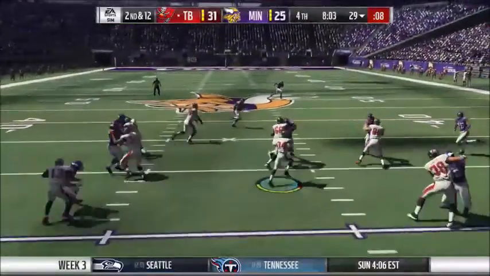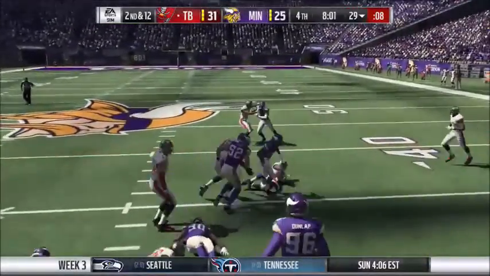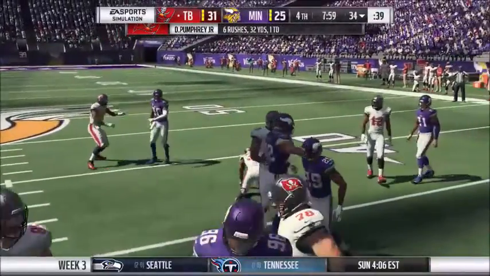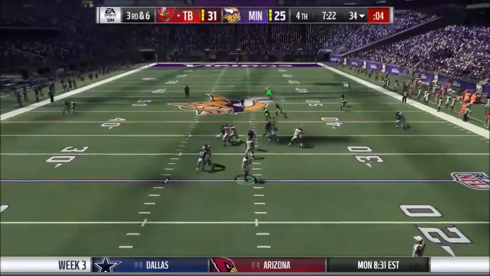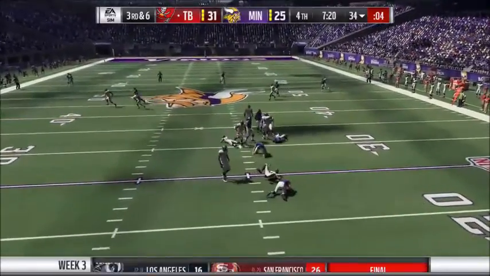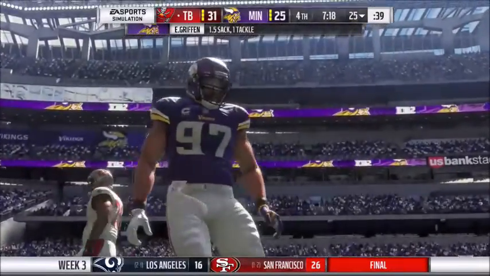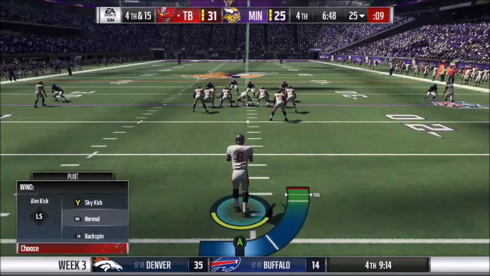Now the Buccaneers run a read option. And Braxton Miller will choose to give the ball to Pumphrey. Now Braxton Miller will pass. And he'll get sacked. Everson Griffin. So Johnny Hecker will set up the punt.